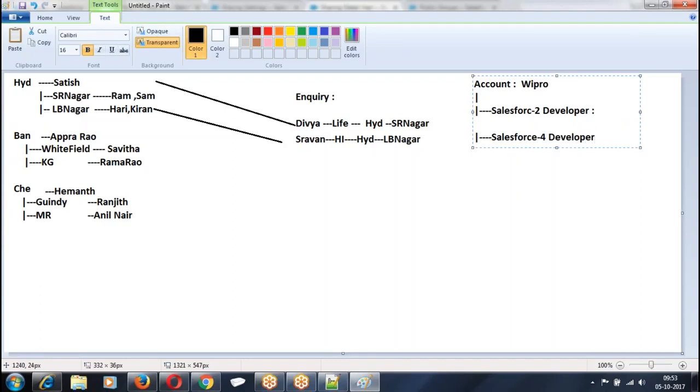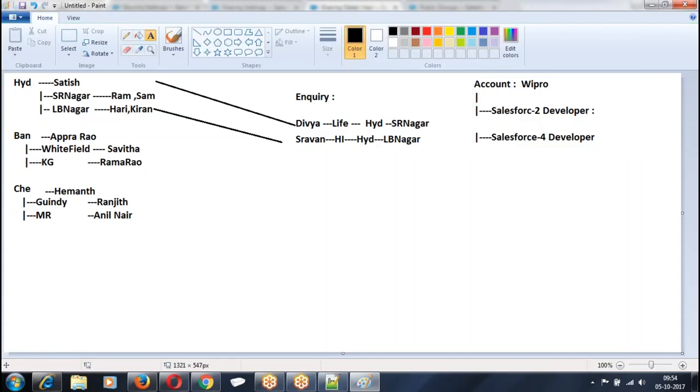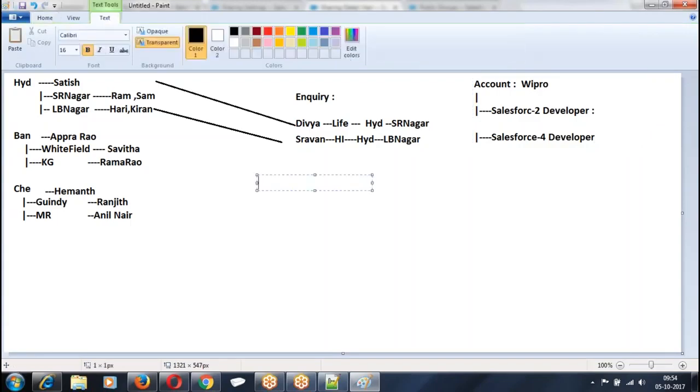Now, one account will give how many opportunities? Many opportunities. Today you may purchase one product, tomorrow you may purchase one more product. Account will have number of opportunities. One account, number of opportunities. Now the question is, if you add this account to this SR Nagar, in the SR Nagar, if you say SR Nagar, account Wipro.